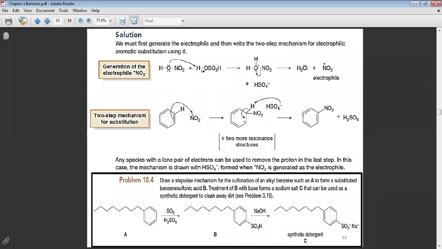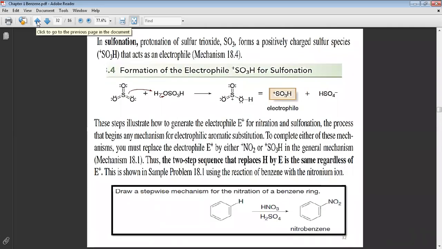Then if we go to the sulfonation, SO3 will react with the sulfuric acid. The unshared electrons, or this pi bond, will open to attack the proton to give you the electrophile. This is the electrophile, SO3H plus, and this is the nucleophile, which we need in the final step, the third step. This will react with the benzene ring.